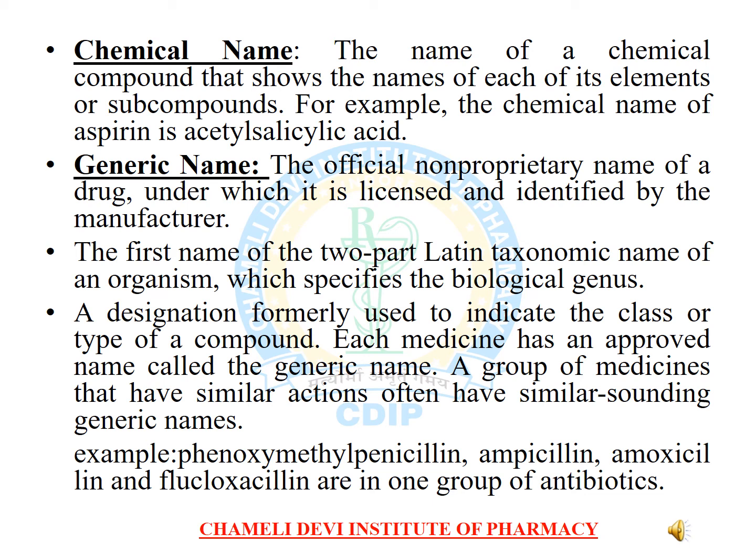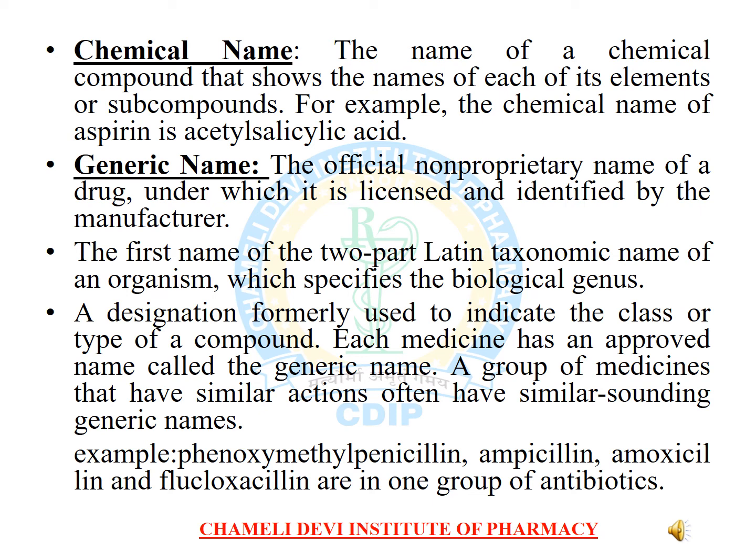Generic name: the official non-proprietary name of a drug under which it is licensed and identified by the manufacturer. The first name of the two-part Latin taxonomic name of an organism which specifies the biological genus, a designation formally used to indicate the class or type of a compound.